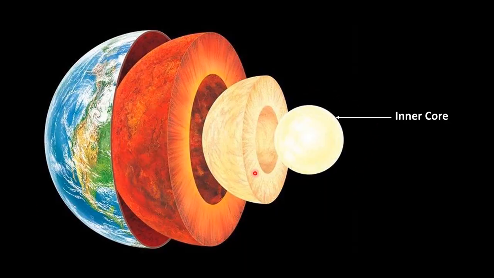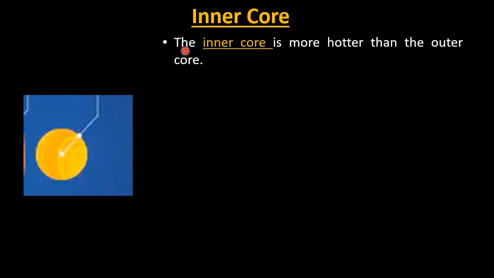Now students, this is the inner core. Let us revise. This is the crust, mantle, outer core, and this is the inner core. So let us study about the inner core. The inner core is hotter than the outer core.